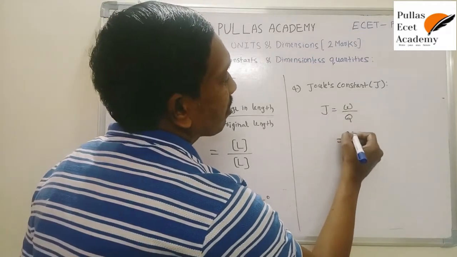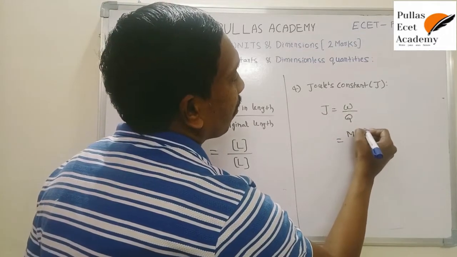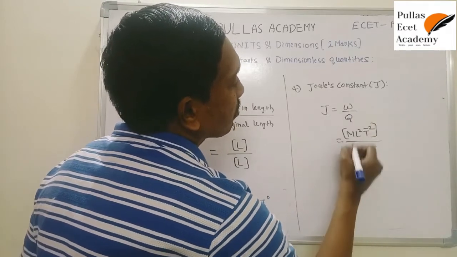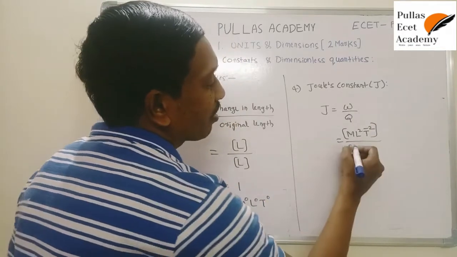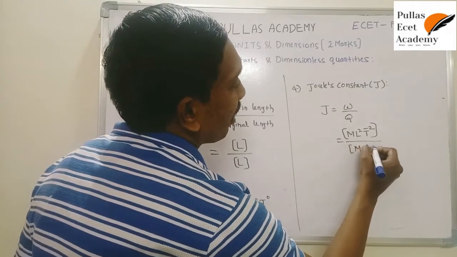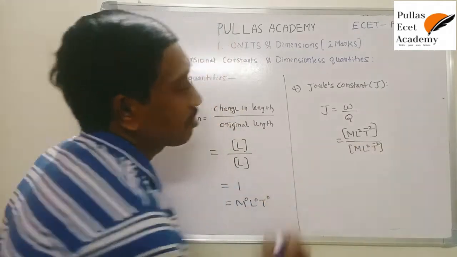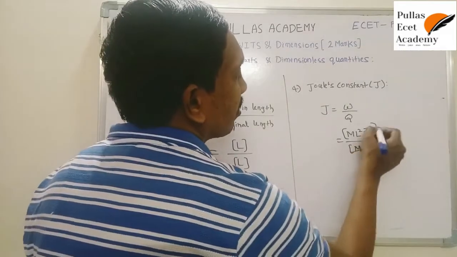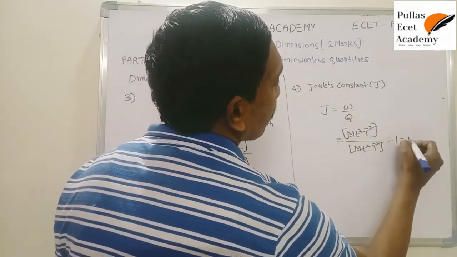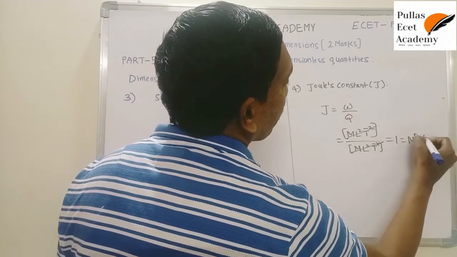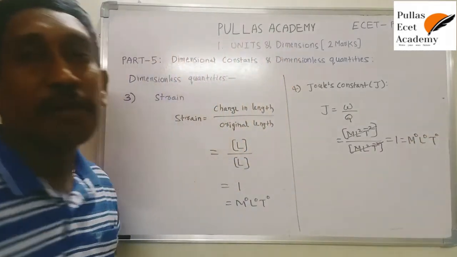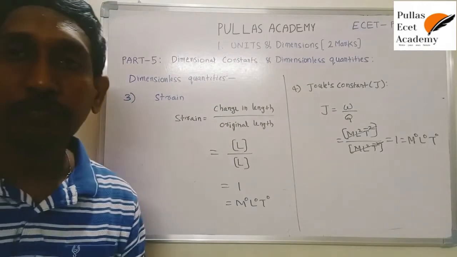The dimensional formula of work done is ML squared T power minus 2, whereas heat energy Q is one form of energy, and the dimensional formula of any form of energy is the same. So instead of Q, write ML squared T power minus 2. If you cancel, you get 1, a dimensionless quantity, that is M power 0, L power 0, T power 0.